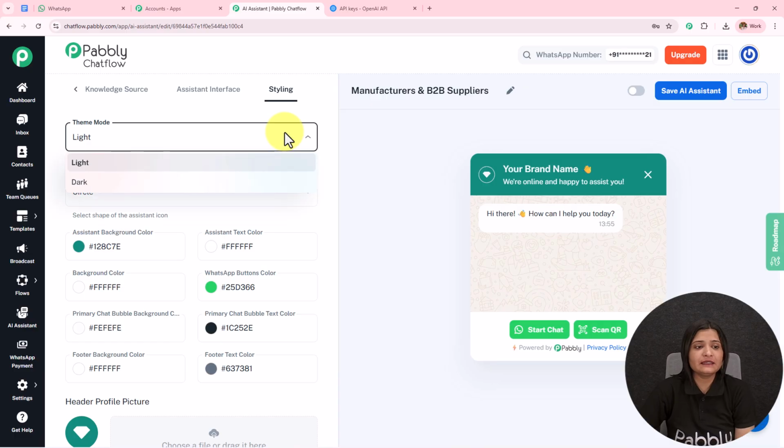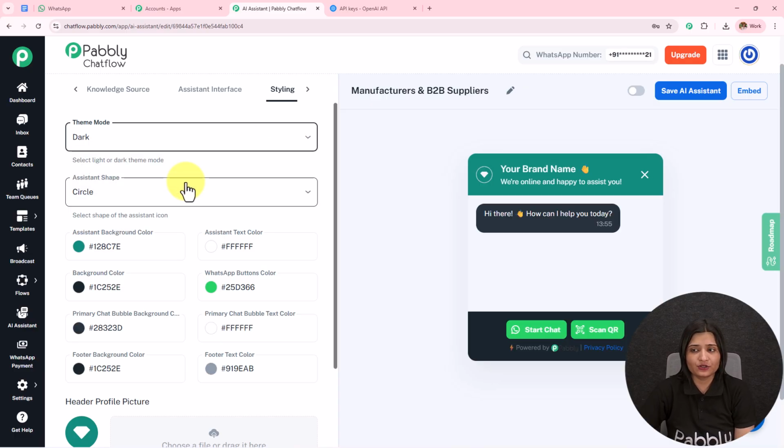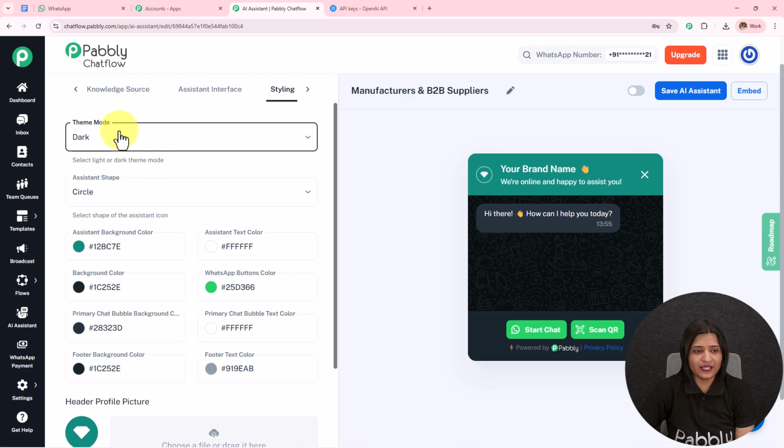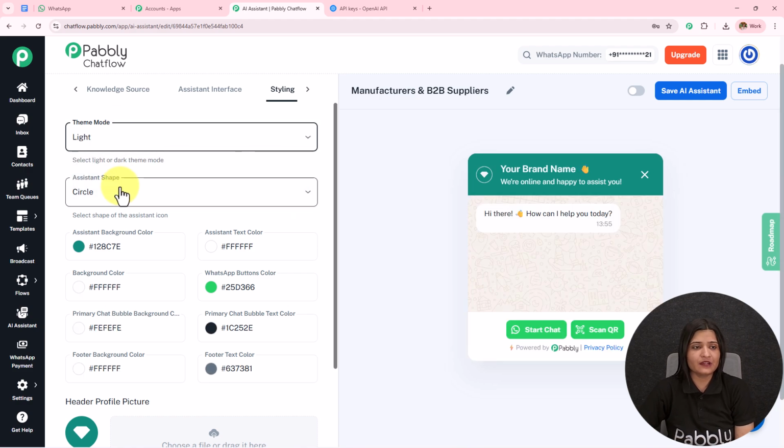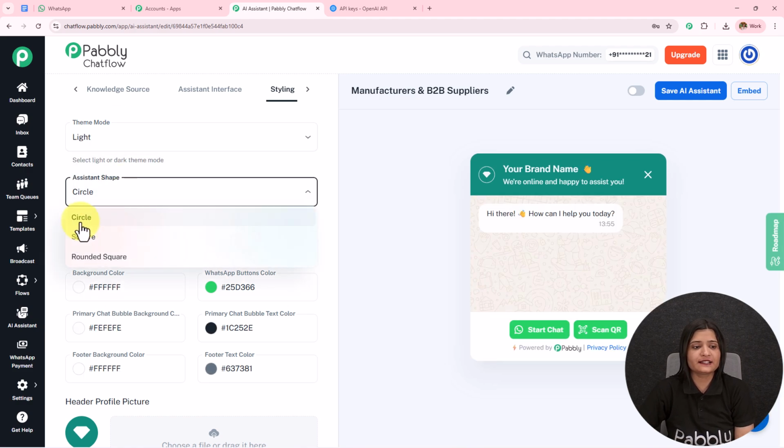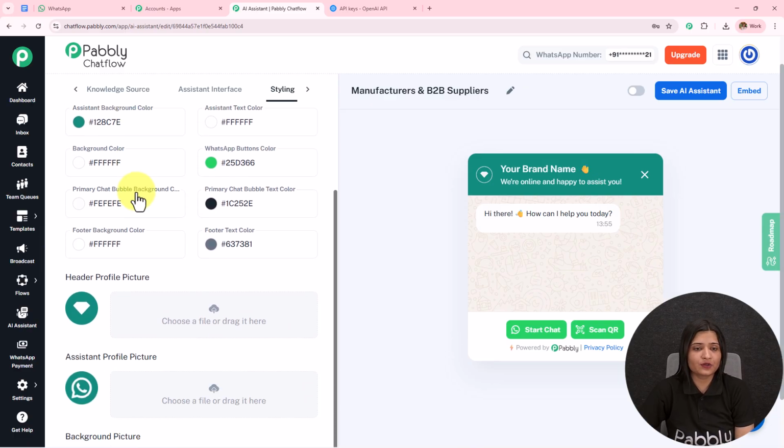So I have selected the theme mode as light. You can select it as dark also, and it will start displaying over here. I am going to keep it as light only. Then we have this assistant shape. If you want, you can select it as square, rounded square, or circle. Then we have this background color, text color, button color, chat bubble color. You can select this according to your choice and preference.